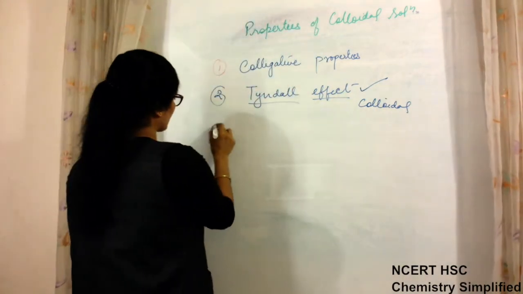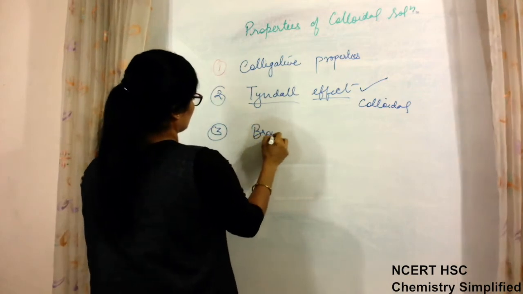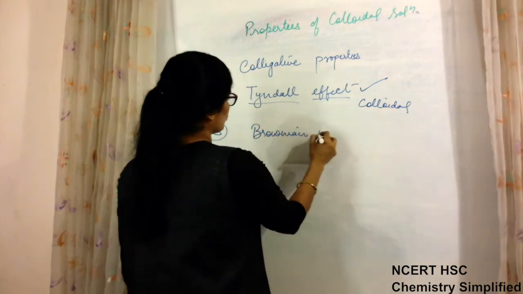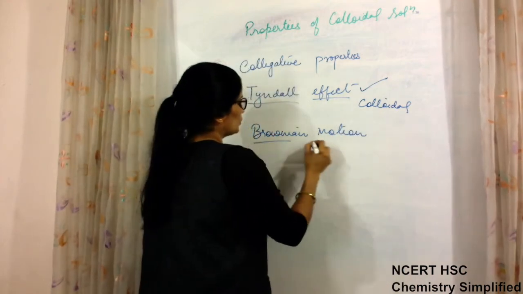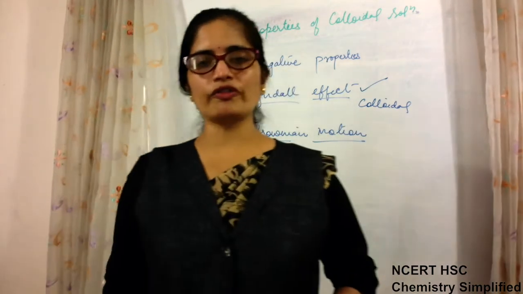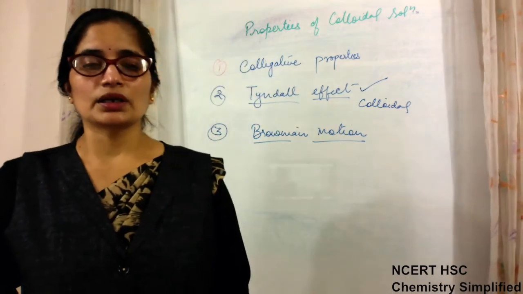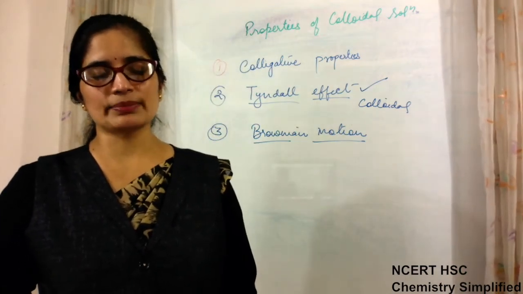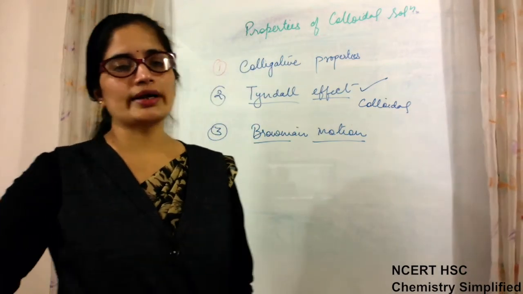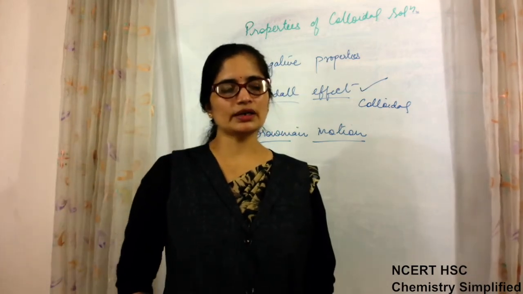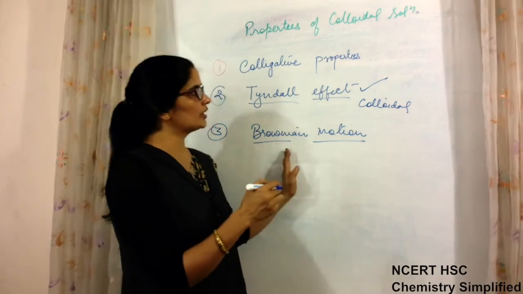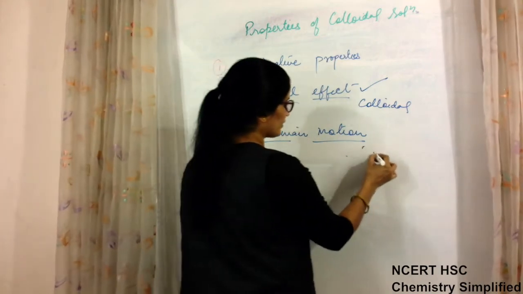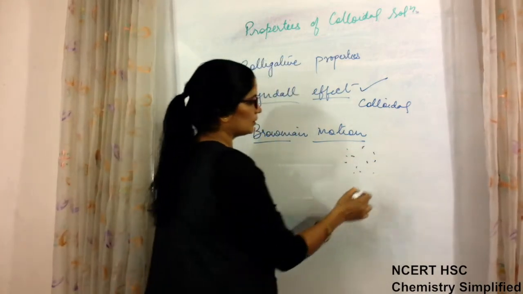Third is Brownian movement or motion. Brownian motion is the property of true solutions as well as of colloidal solutions. When observed under an ultramicroscope, it was observed that the particles of colloidal solutions are not at rest. They are all the time in random motion.